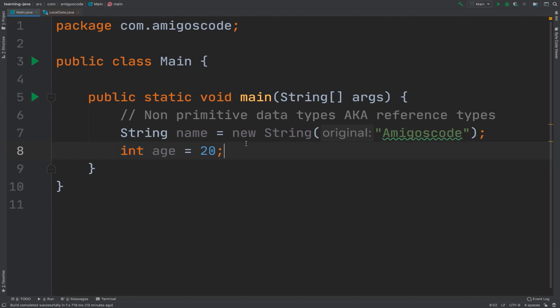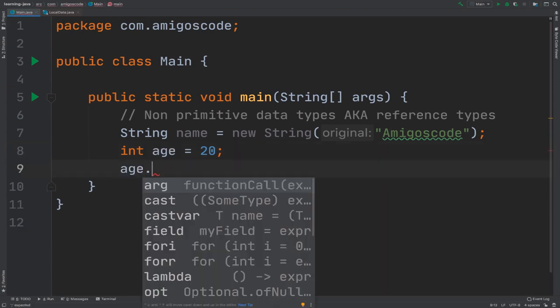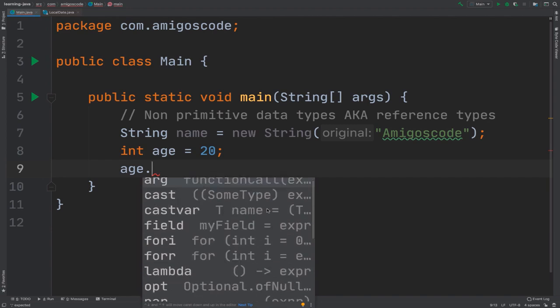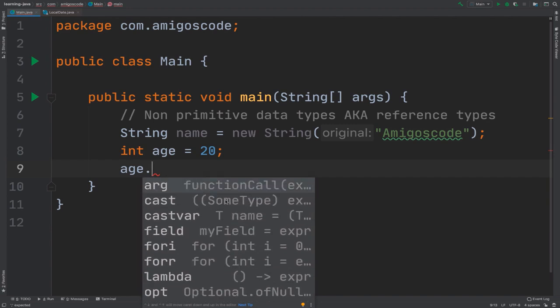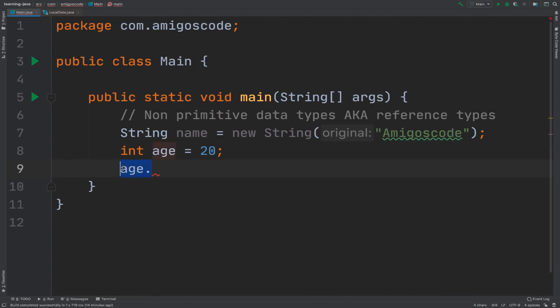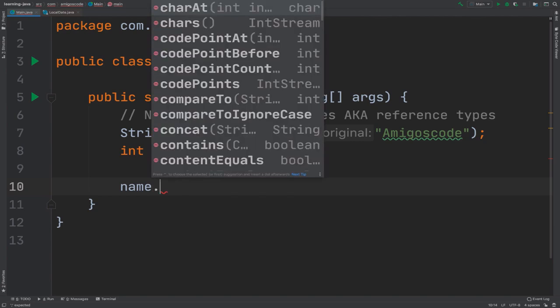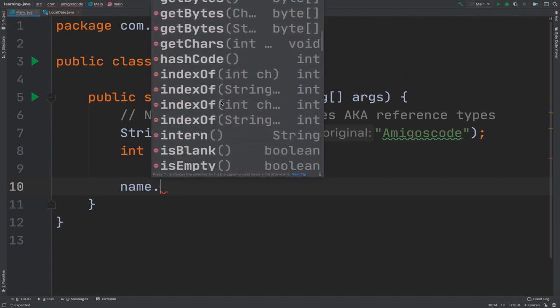Another difference is that if, for example, I was to say age dot, you can see right here, I'm not getting any attributes from this variable, age. Whereas if I say name and then dot, you can see I've got many attributes and behaviors.